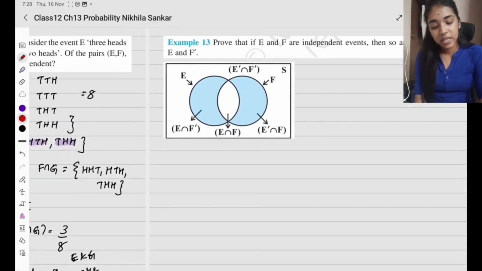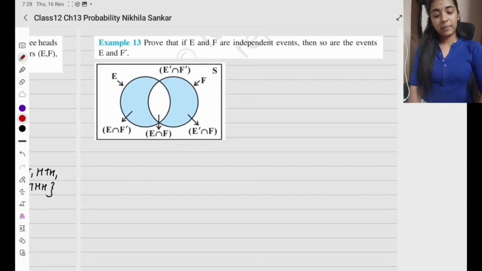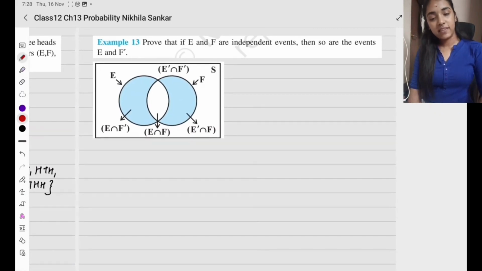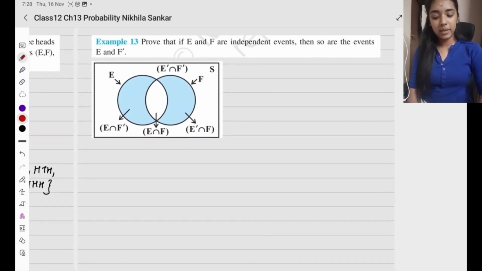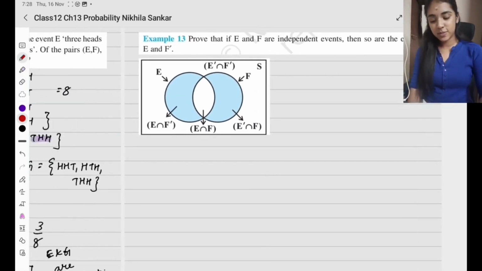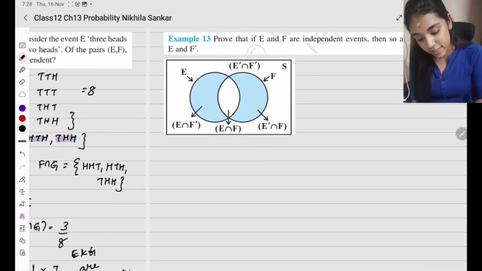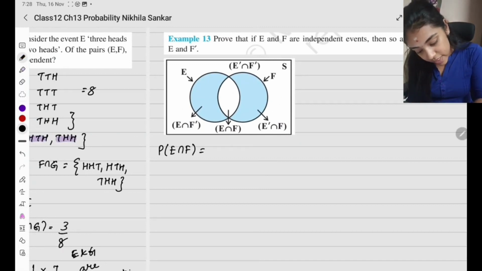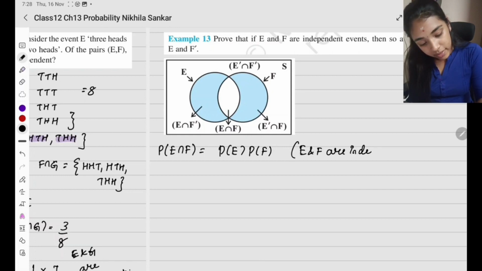Example 13. Prove that if E and F are independent events, then so are the events E and F dash. Okay, so let's prove that. What do I have? First of all, probability of E intersection F is going to be probability of E times probability of F, because E and F are independent. So this is the reason.